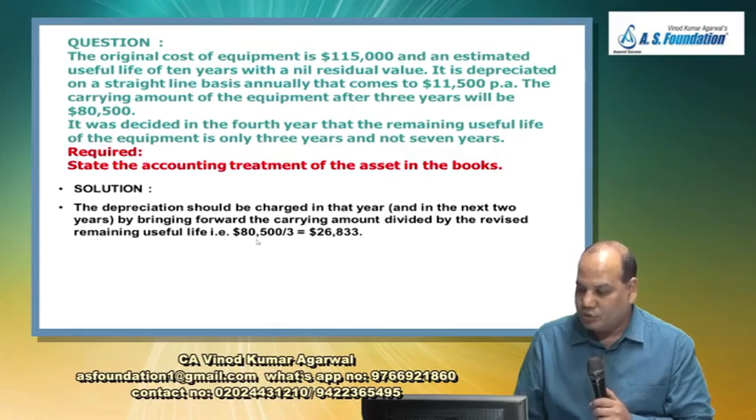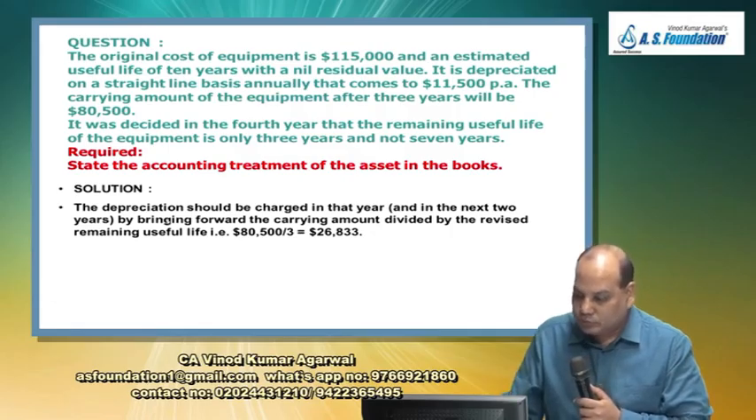$26,833. So you have to write in the notes that due to change in the estimate of the useful life, depreciation per annum will revise from 11,500 per annum to 26,833 per annum. So therefore in future also the depreciation charge would go up.